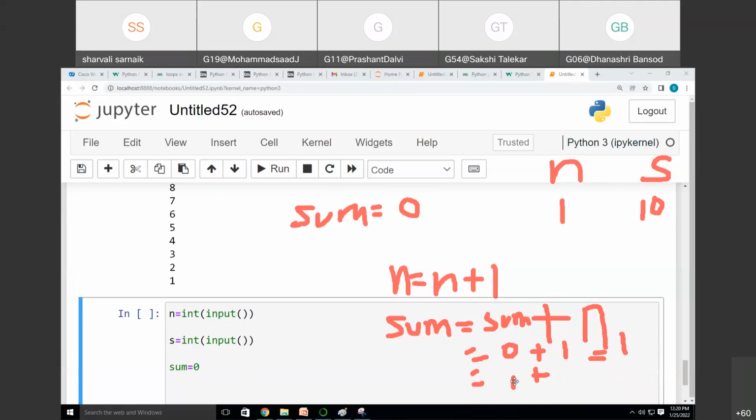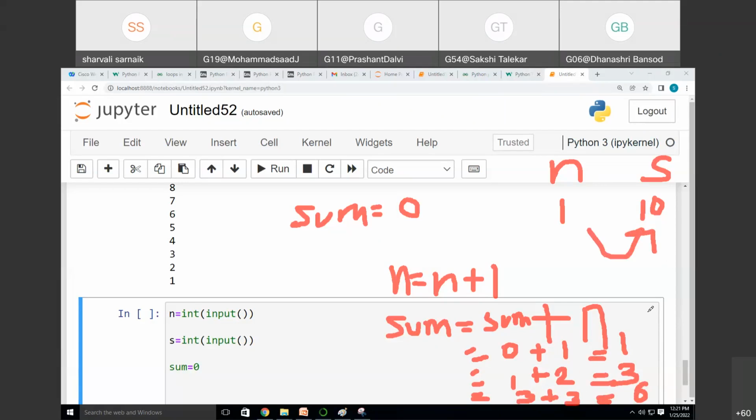The value of sum is now 1, then the value of n will also be incremented, it will go to 2. So now my value will be 3. Then again, now the value of sum is 3. Now n becomes 3. So it will be 3 plus 3, 6. Likewise, it will go on until we reach the value of n as 10, and we will get that output.